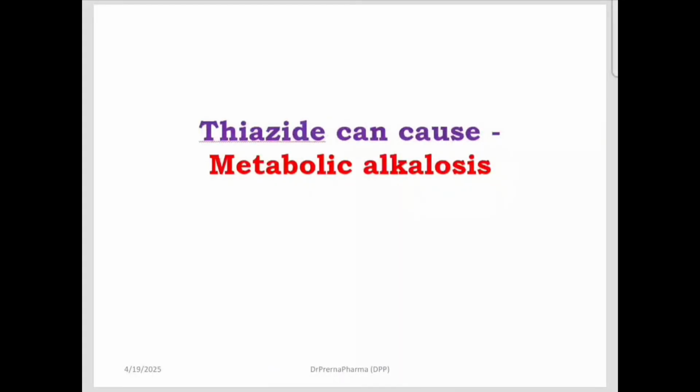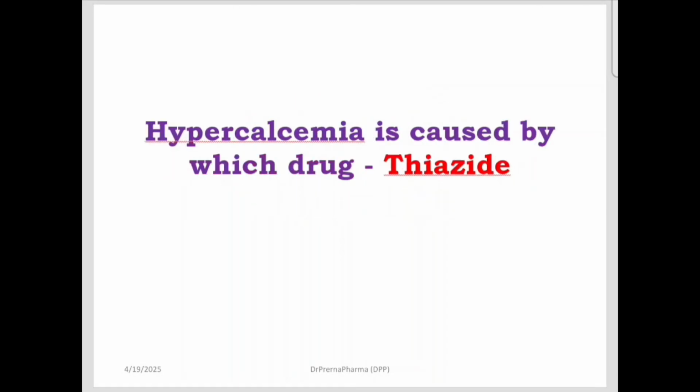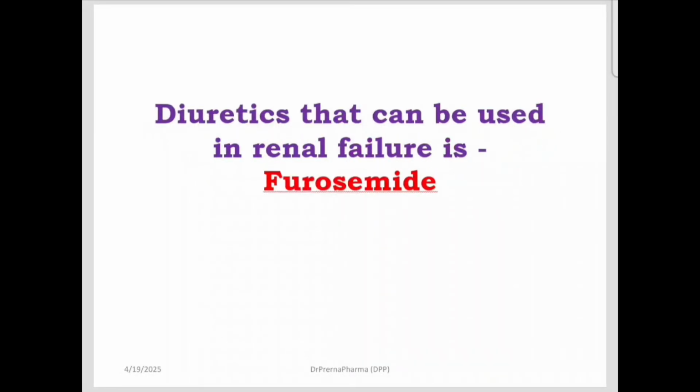Now see, there are so many questions which are based on this, that it causes metabolic acidosis, respiratory acidosis, alkalosis. So right now there is no time to understand the concept behind it. Just memorize that thiazides cause metabolic alkalosis. True regarding acetazolamide is that acetazolamide has got a structural resemblance to sulfonamides. Hypercalcemia is caused by thiazide. So because it causes hypercalcemia, it is useful in renal stones, in CHF with renal stones.